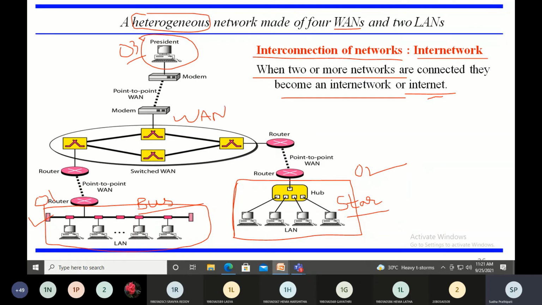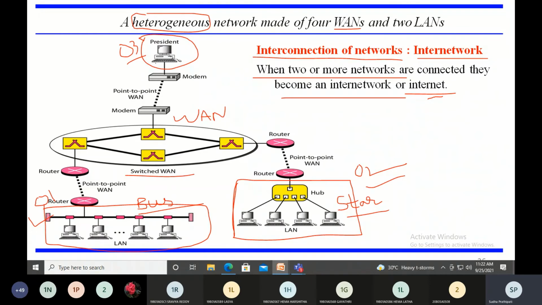I am having a WAN here, and this WAN is a switched WAN with 4 switches or 4 routers. That's why we call this 4 WANs and 2 LANs. This office is on one side of the city and this office is on the other side of the city, but we are able to look into the data generated by these computers by using an internet.